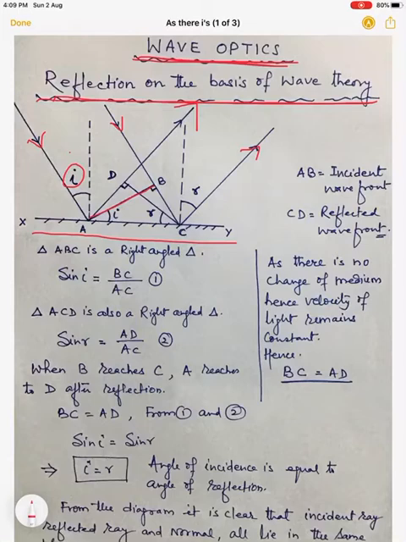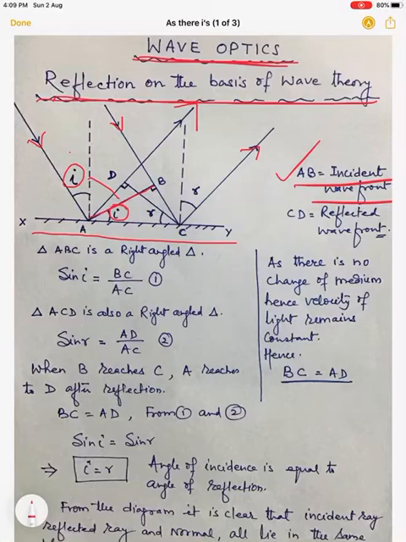And if this angle is i, the remaining is 90 minus i. And this is normal to this, so this angle is i. So the incident angle i is actually the angle of incidence for the wavefront AB. So wavefront of the incident beam of light is called the incident wavefront.